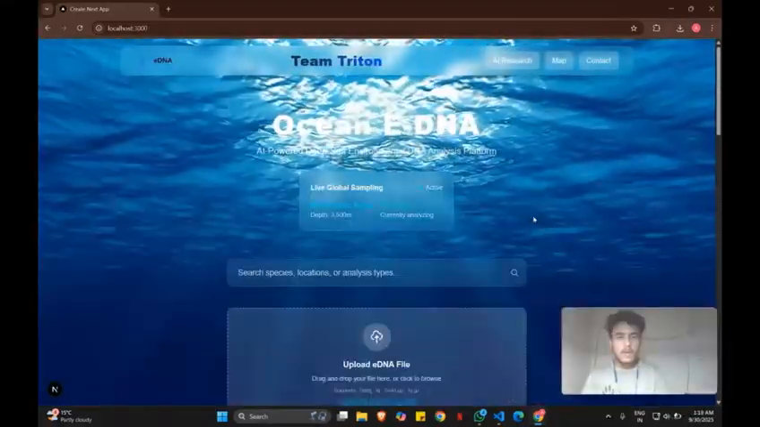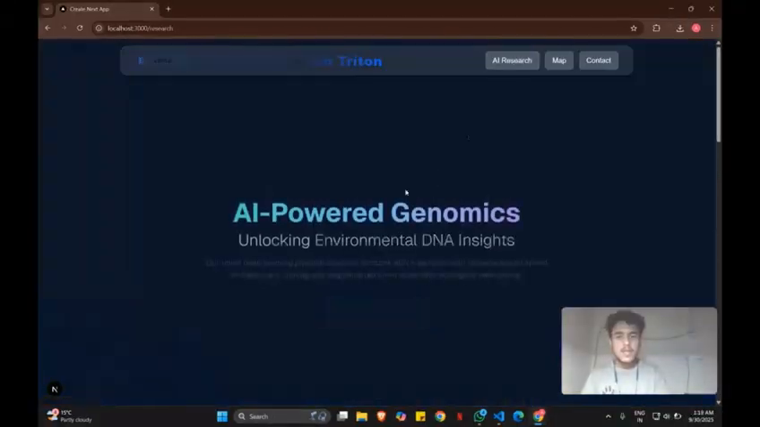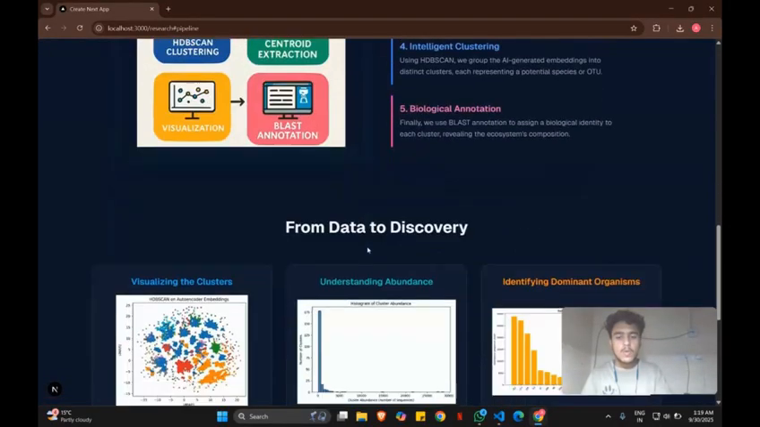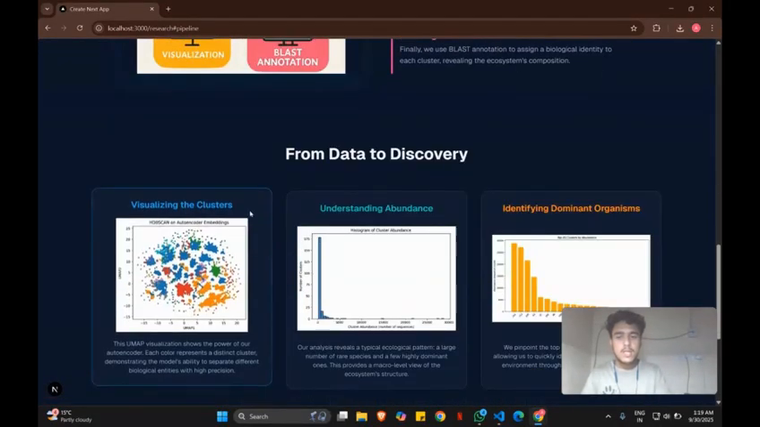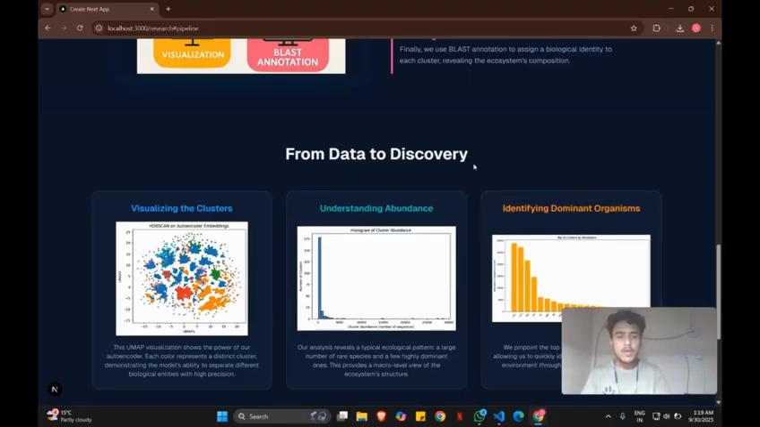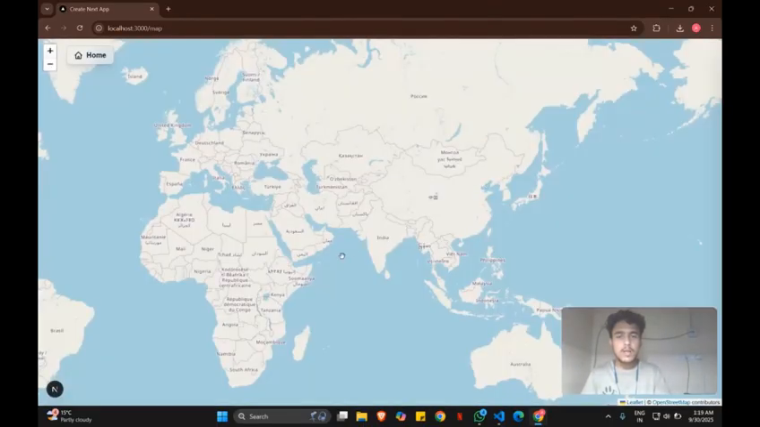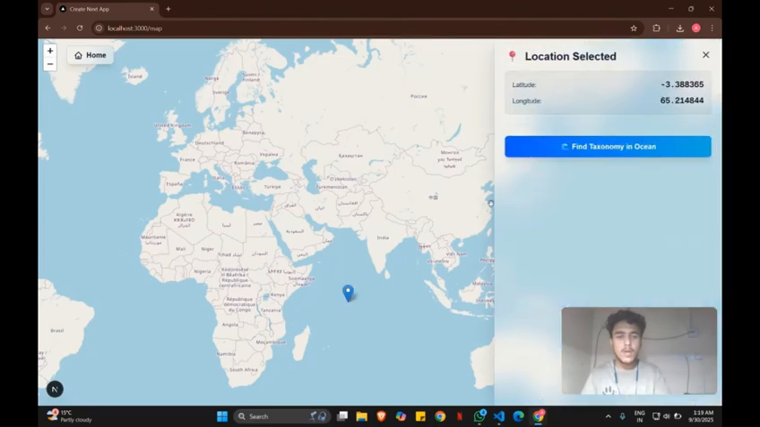After this is our AI research section. Here you can visualize the pipeline, how our pipeline works. In the last section, you can see visualizing the clusters, understanding abundance, identifying dominant organisms. And finally, we have our map section also. In the map section, once you click any particular water body, you can find the taxonomy of the ocean. Once the data set is completed, it will be fully functional.